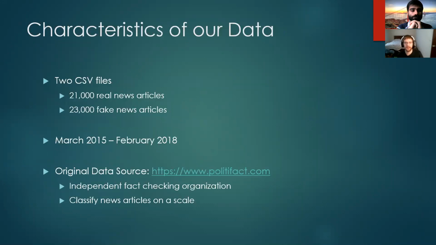Looking at the characteristics of our data, we had two CSV files. One was of 21,000 real news articles and one was of 23,000 fake news articles. They ranged in time from March 2015 to February 2018 and are originally from PolitiFact, which is an independent fact-checking organization that classifies news articles as fake on a scale.